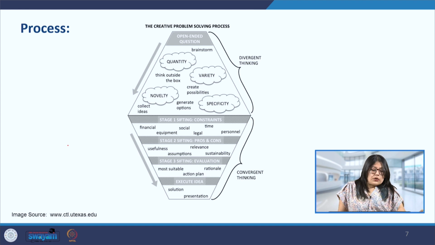So the ones that we have selected at this stage will move forward to the next, which is the evaluation stage. So here we will see which idea is most suitable, and can we prepare an action plan for this particular idea, what will be the timeline to execute this idea, what is the rationale behind this idea. So all of these will then take us to the final design solution, for which we will then take it forward in terms of maybe a presentation to present to the higher ups or the team, and then decide how to take this particular idea and take it to fruition.